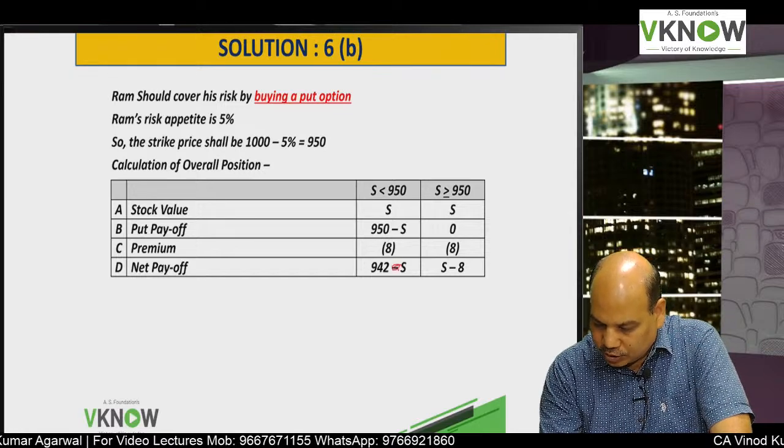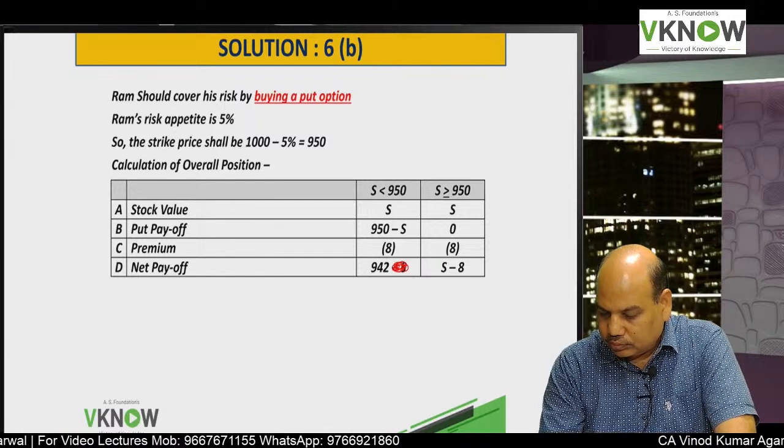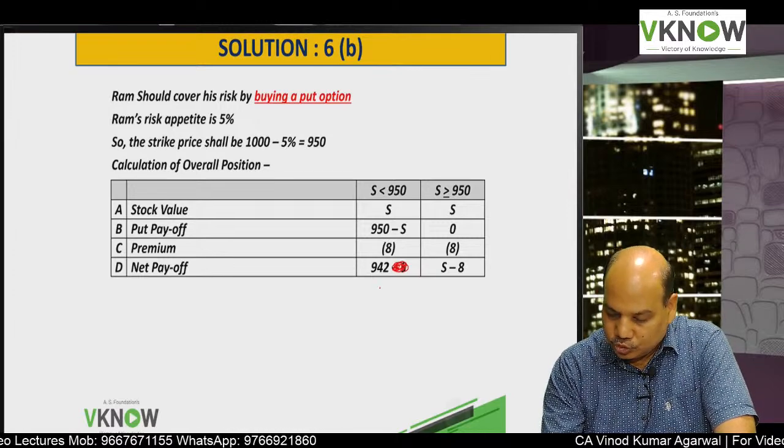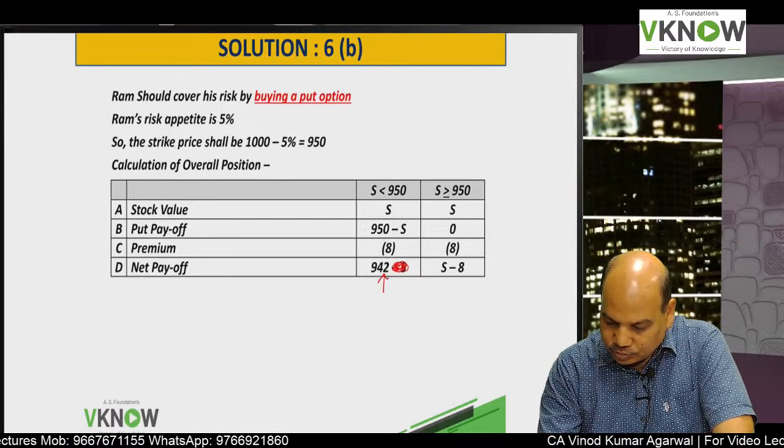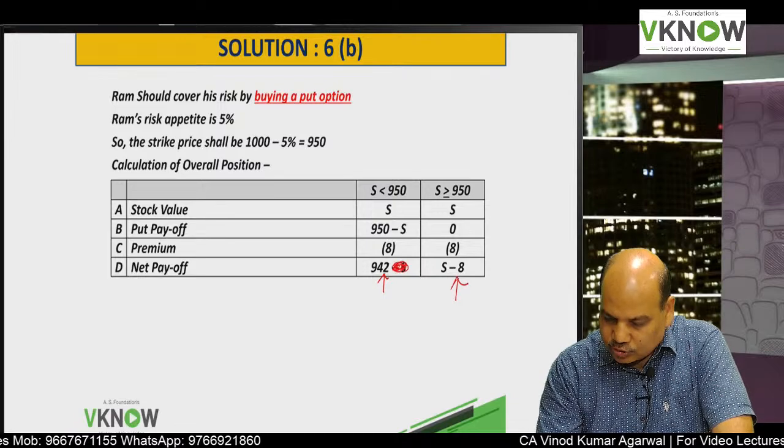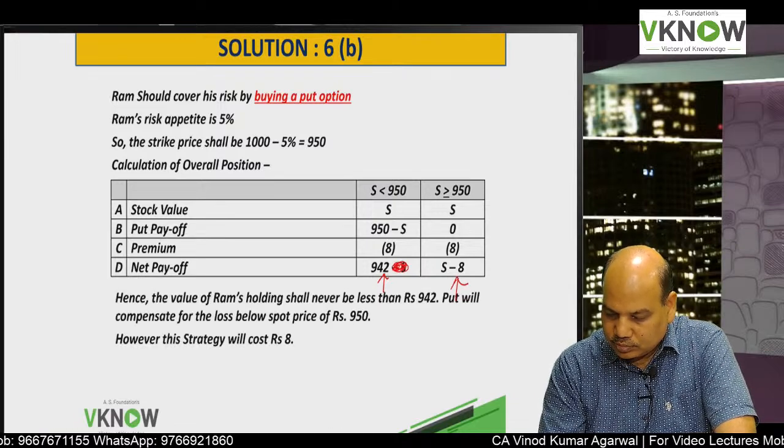This is 942. This is S minus 8. So you will get a minimum 942. You can get more also if the share price is more.